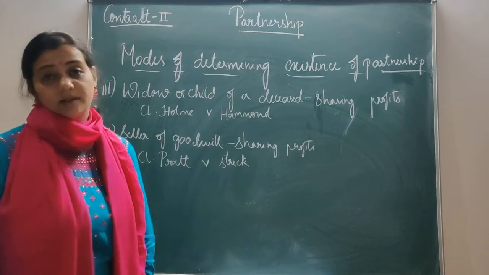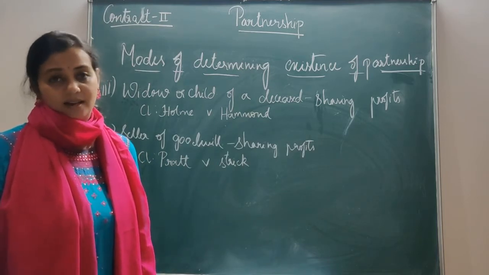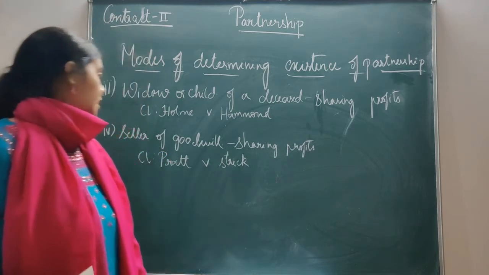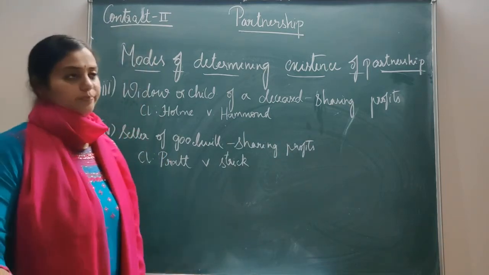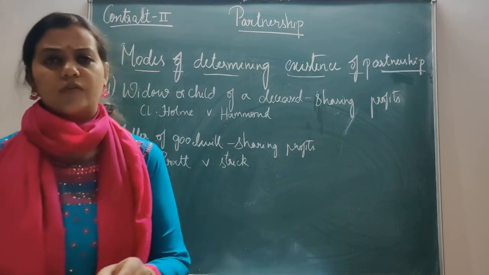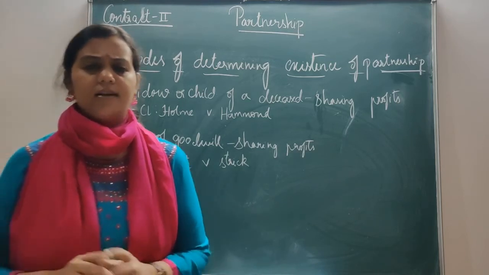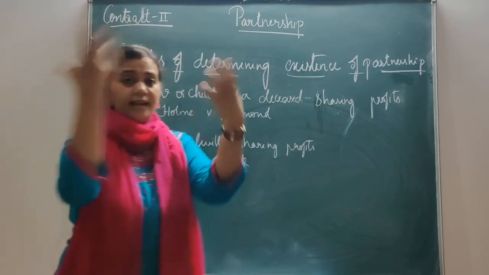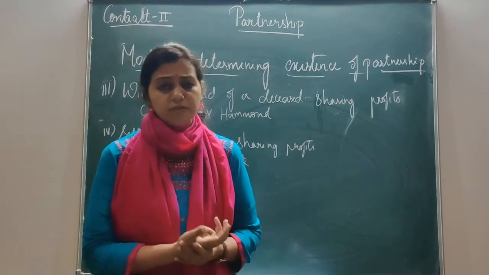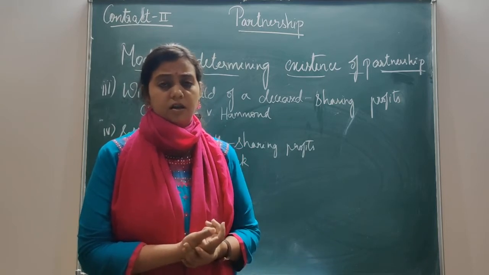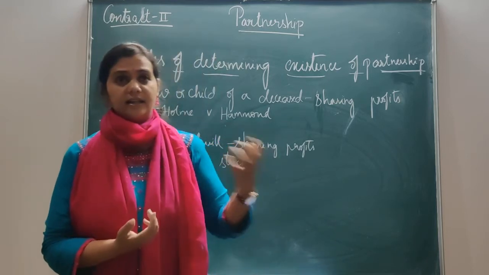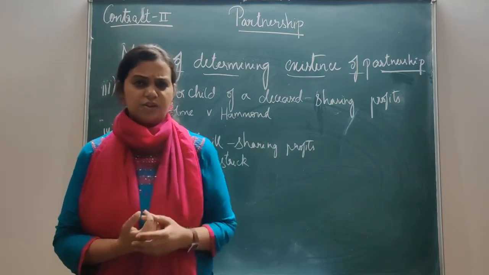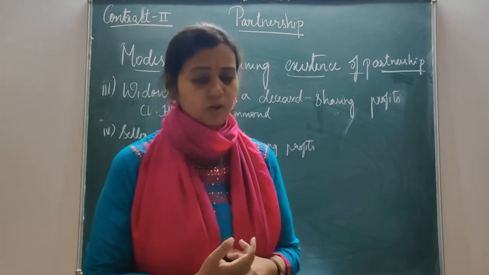In this case, the family was not held as partners in spite of sharing the profits. Clear? Next is seller of goodwill, sharing the profits. This is also a very important point. Seller of goodwill. Goodwill in a sense is the capital. They're giving the entire business to a firm, and they get a certain share in the profits. Whatever the firm is earning, they give a certain share to the person who is selling the goodwill.